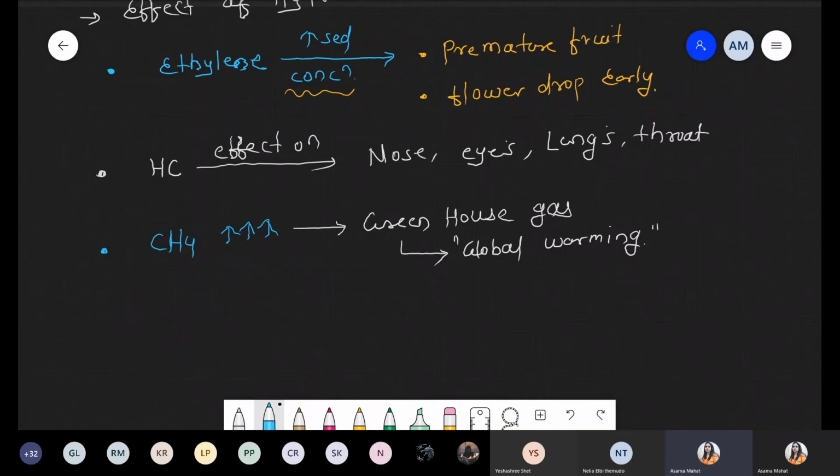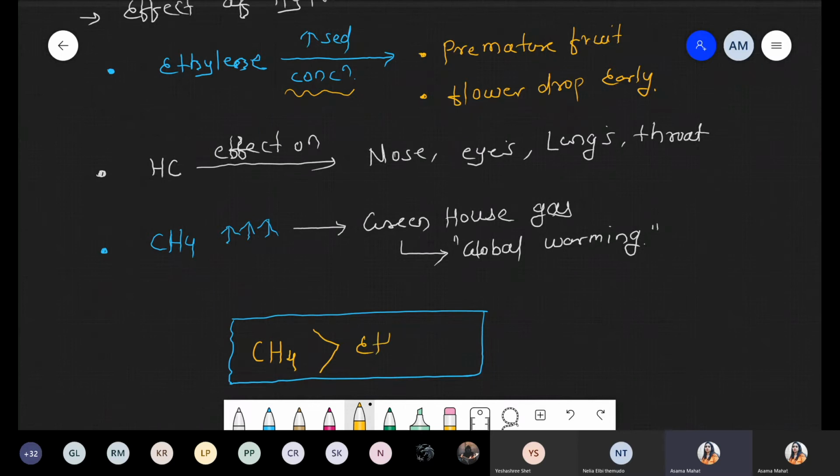But among these, which is more harmful: ethylene, hydrocarbon, or methane? Remember one relation: methane gas is more harmful than ethylene.